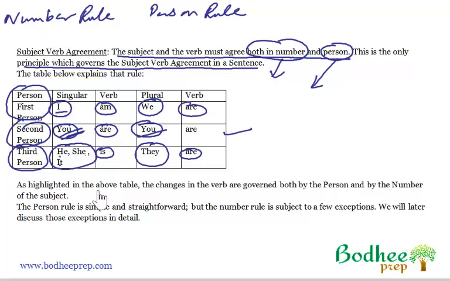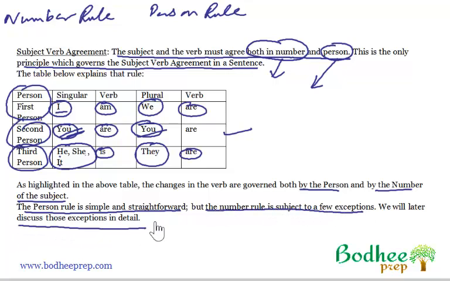As highlighted in the above table, the changes in the verb are governed by the person and by the number of the subject. The person rule is simple and straightforward, but the number rule is subject to a few exceptions. We will later discuss these exceptions in detail. So in the next video, we will discuss the number rule, and there are many other things in the number rule which become very important. And this is all about the person rule: I am, you are, he, she, it. Okay.